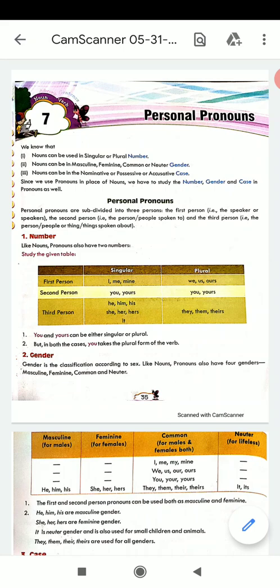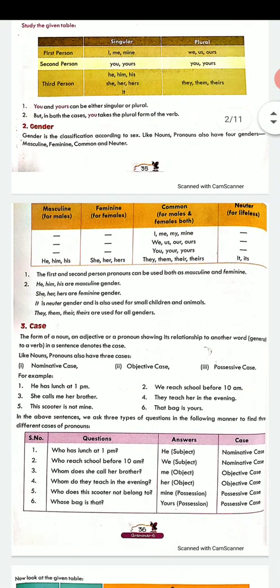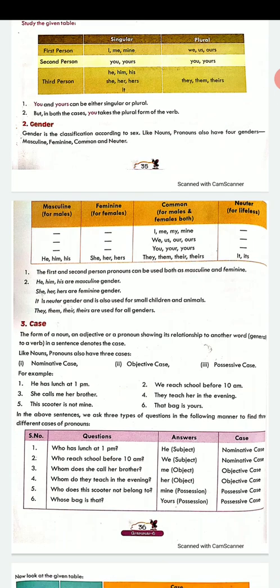Now, when we come to gender, like nouns, there are 4 genders in pronouns also: masculine, feminine, common, and neuter gender. Here also, on top of page number 36, it has been given how you can use the 4 genders, which words you can use in the 4 genders when you are talking about pronouns.